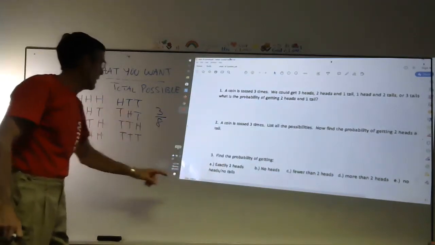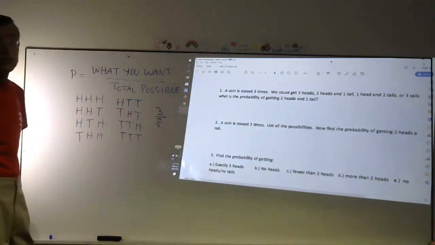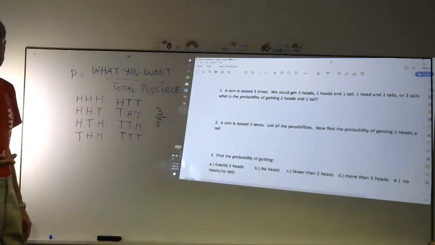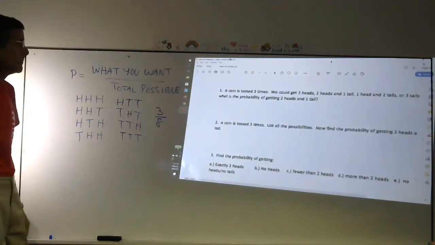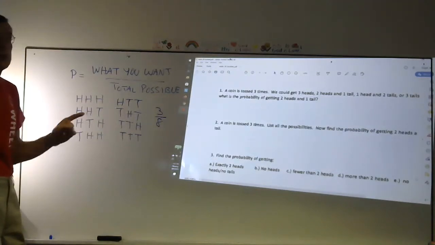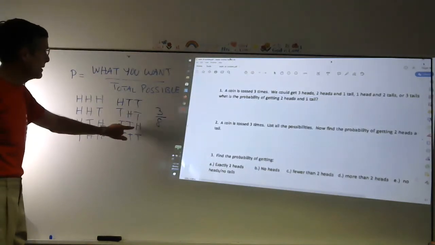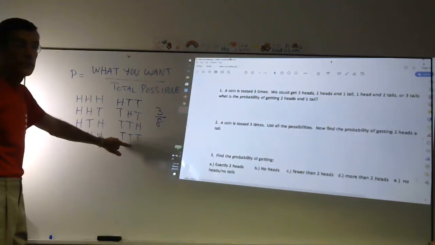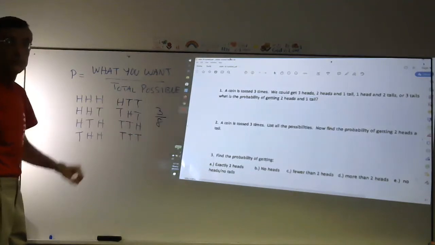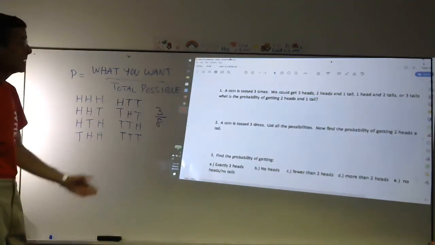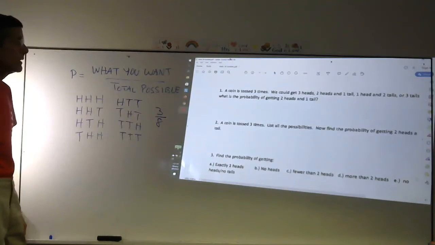Probability of getting no heads would be all tails, 1 out of 8, which is 0.125 if you divide it out. Fewer than 2 heads could be 1 head or no heads, which is 4 out of 8. Or it's a 50-50 chance. 50% of the time you can do that.